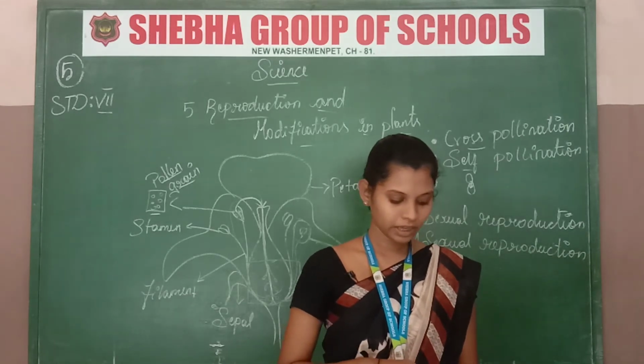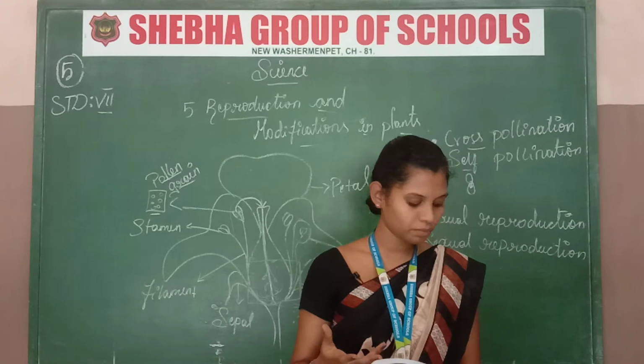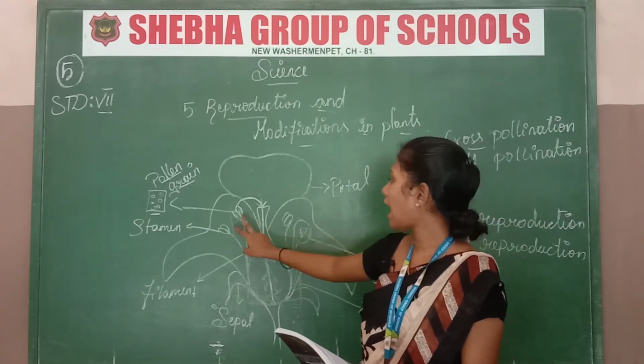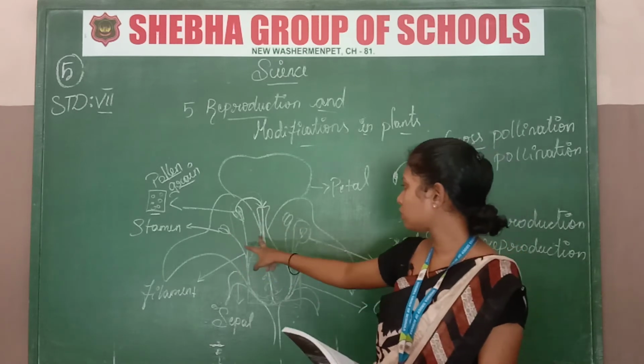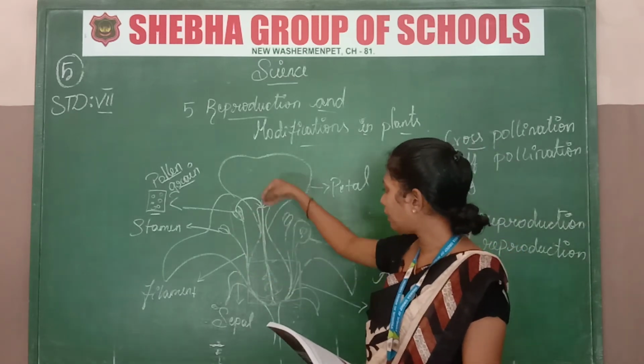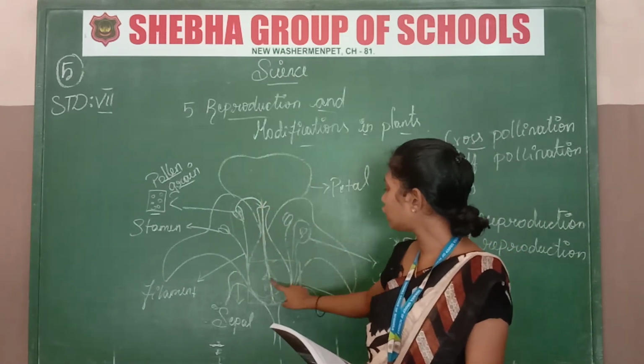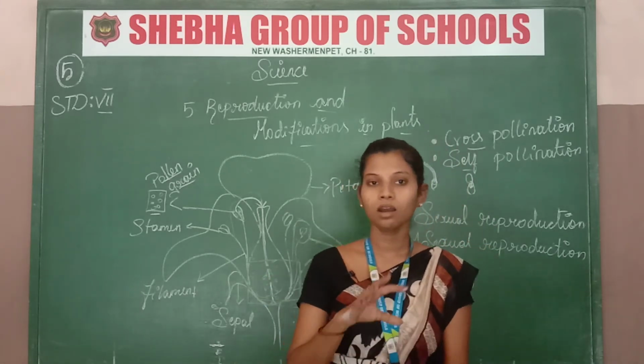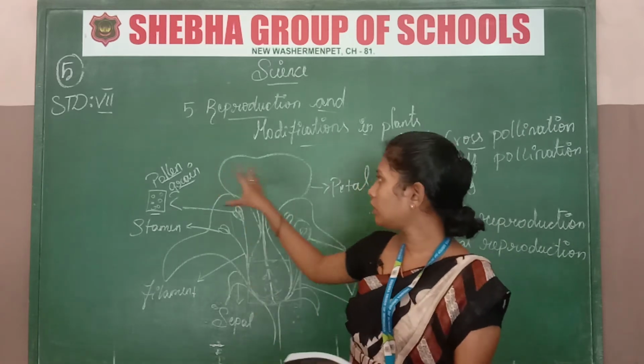Now just see the fertilization. Fertilization means what? With the help of the flower, the anther will be attached to the gynoecium part, and how it will be connected to the ovary and how it will further develop. This is the part I covered.